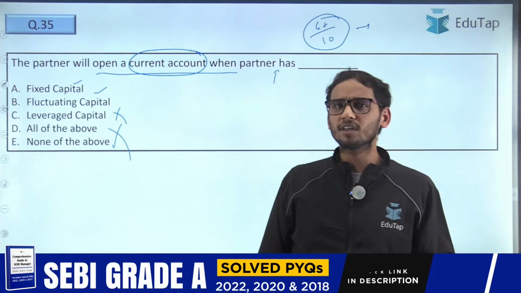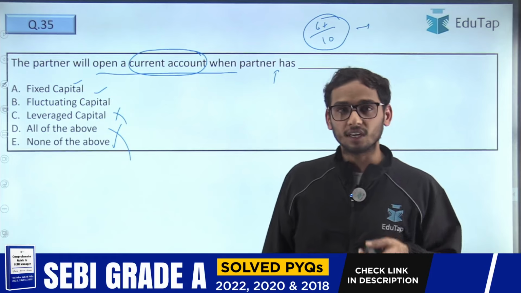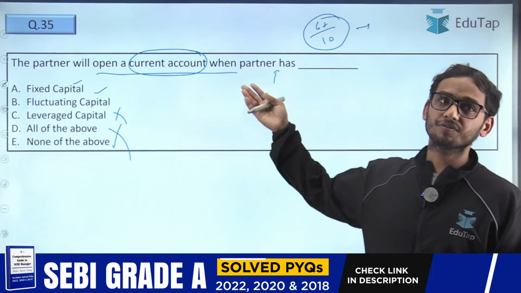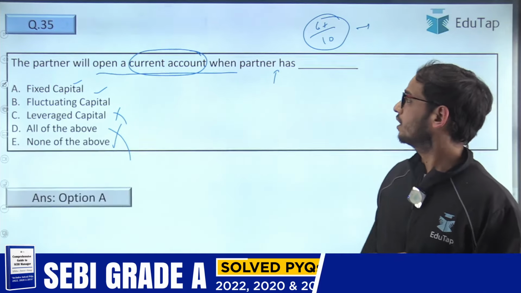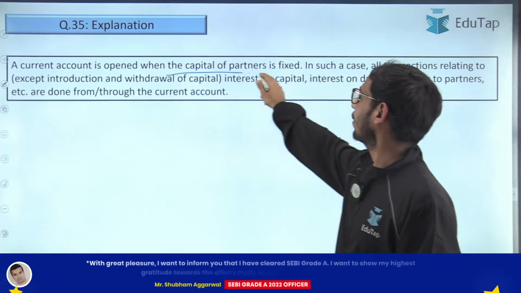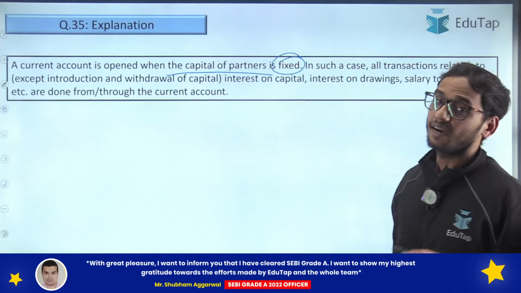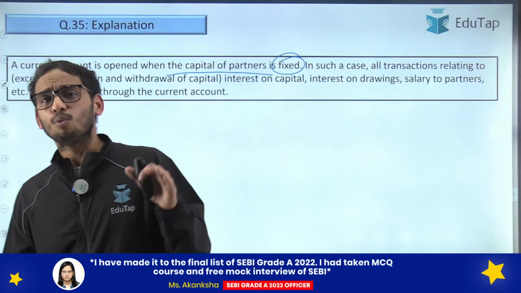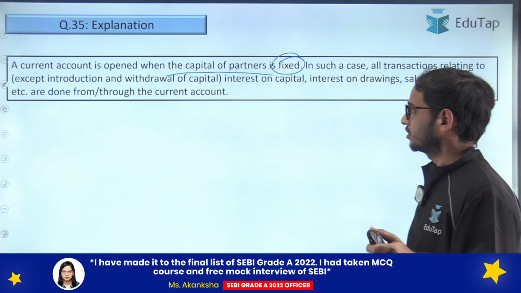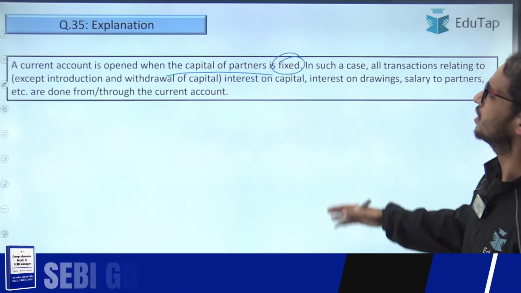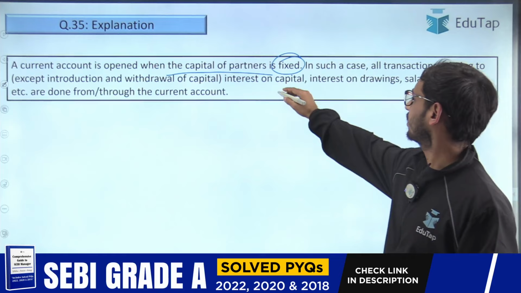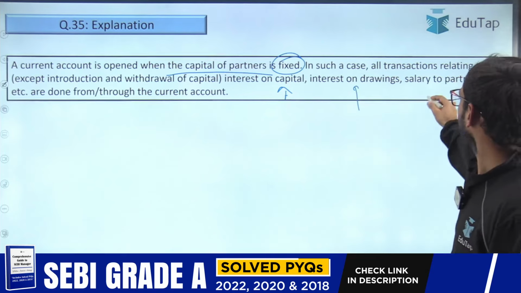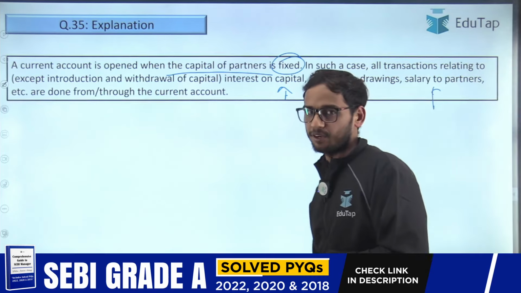But if there is a fluctuating capital, what's the use of a current account then, right? If there is a fluctuating capital, all the adjustments would be done in the capital itself. So if there is a fixed capital, then only a current account needs to be maintained. In such scenarios, all the transactions related to the partners would be done through the current account, right? Like the interest on capital, interest on drawings, I have told you this, right? And we have the salary to partners. We have already discussed this in the previous slide itself.